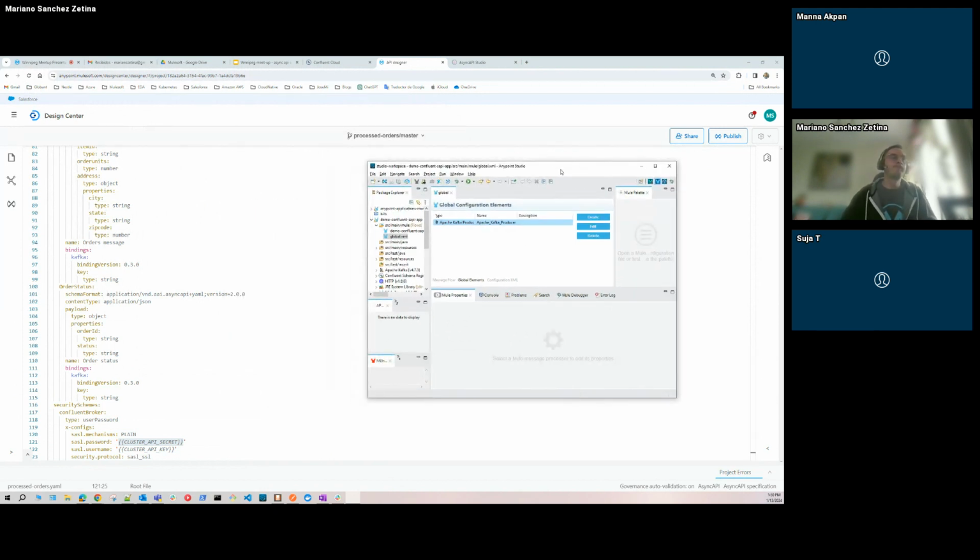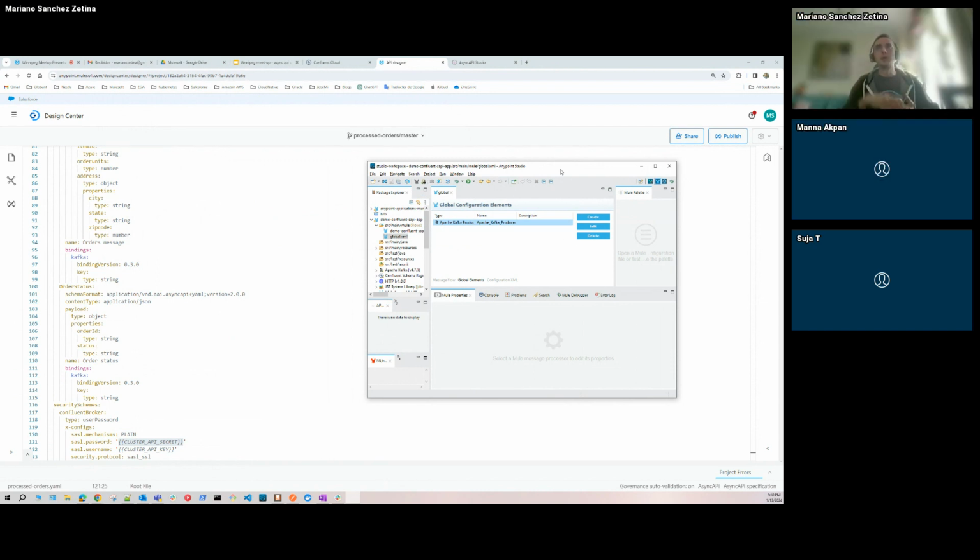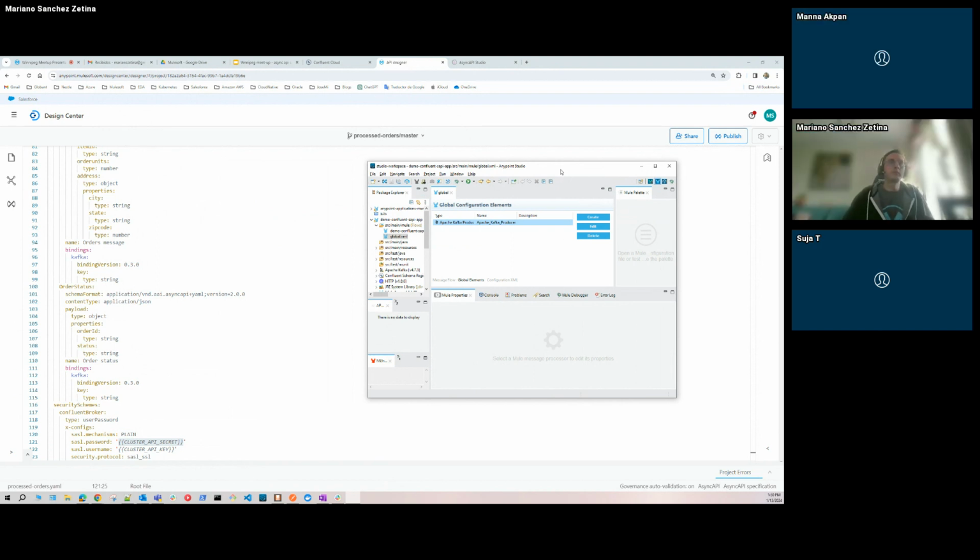You have Confluent Broker specified there, type user password, x-configs. So that format, that structure, is that specified in docs somewhere, in the Async API docs, or is that somewhere else?